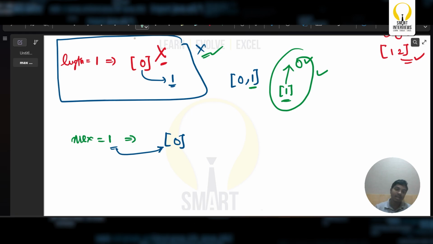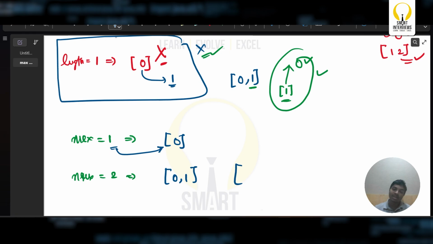Let us say I want max equals to 2. When is it possible? Obviously, 2 should not be present in the array, but along with 2 not being present, 0 as well as 1 should be present. Yes, if 0 exists, 0 is not going to be max. If 1 exists, 1 is not going to be max. Only if 0 and 1 definitely exist can I say the max of this particular array is going to be 2.